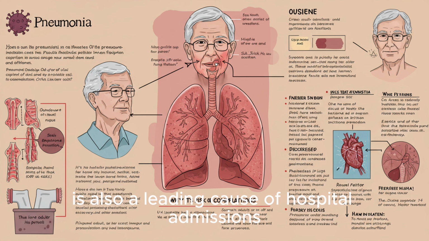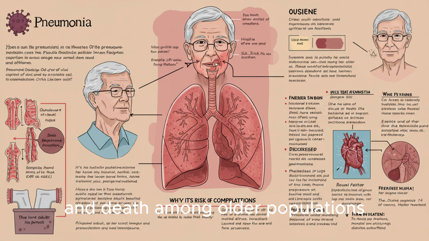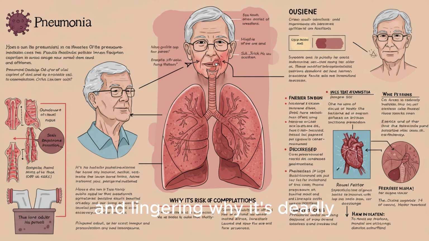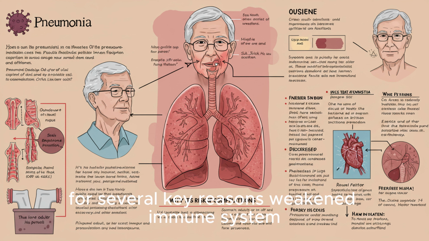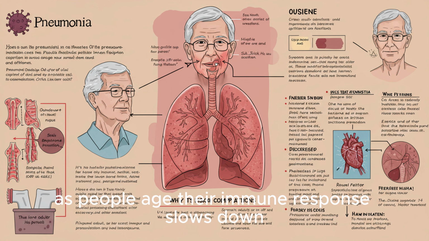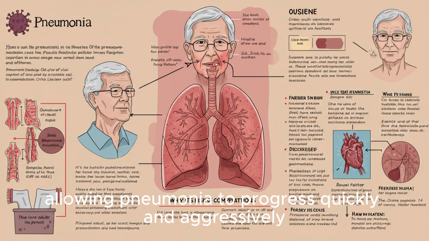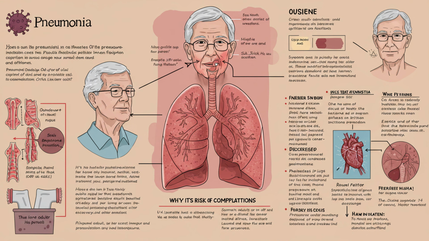Pneumonia is also a leading cause of hospital admissions and death among older populations. Even with modern medical care, complications from pneumonia can be severe and lingering. Why it's deadly. Pneumonia is deadly for older adults for several key reasons. Weakened immune system. As people age, their immune response slows down. This makes it harder for the body to fight off infections efficiently, allowing pneumonia to progress quickly and aggressively.